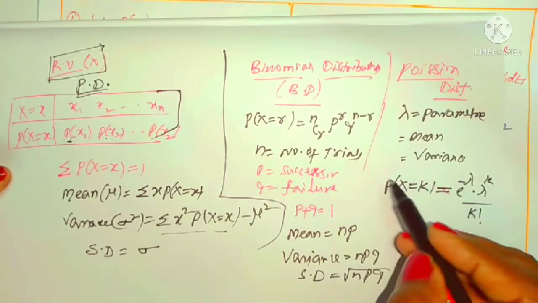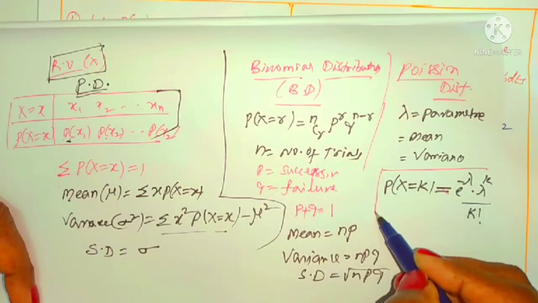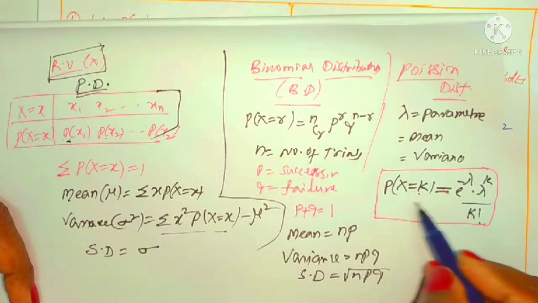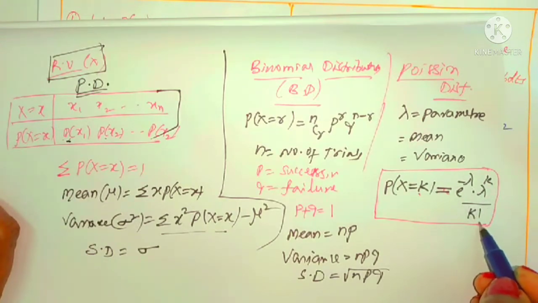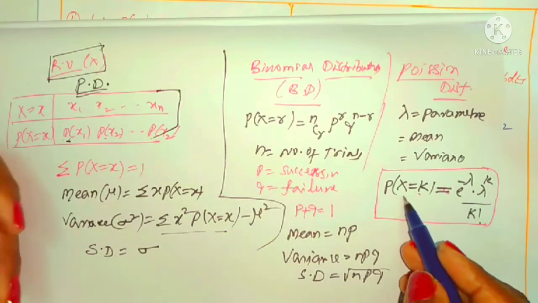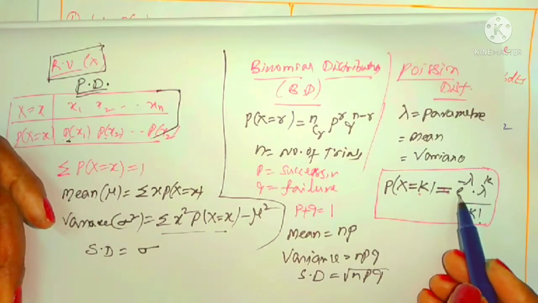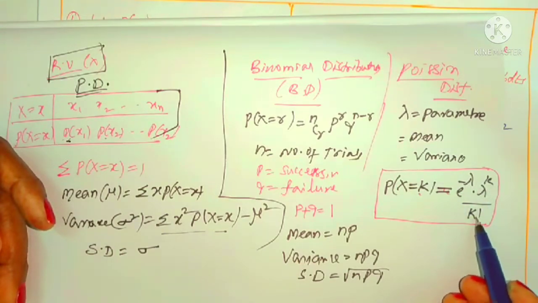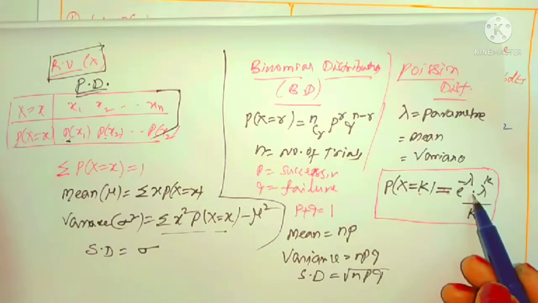This we use for the Poisson distribution, collecting the probability of k. P of x equal to k is e power minus lambda, lambda power k by k factorial. Suppose we ask P of x equal to 2, in place of k we take 2, that means e power minus lambda, lambda square by 2 factorial. You may be given the lambda value, otherwise you have to find the lambda value.